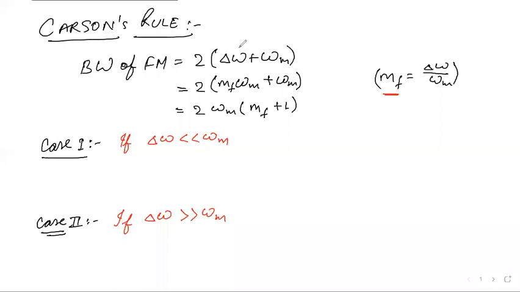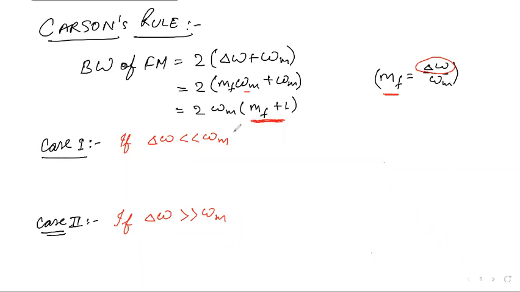So del omega can be written as mf into omega m. So we have 2 mf omega m plus 2 omega m. Omega m is taken as common, so 2 omega m (mf plus 1). Now based on this mf plus 1, we will have two cases.